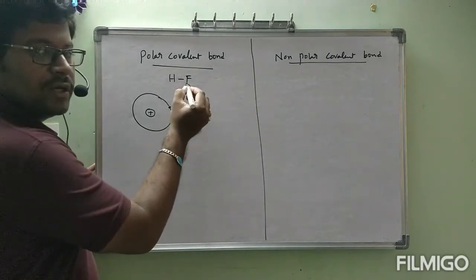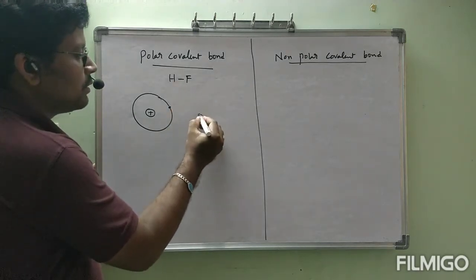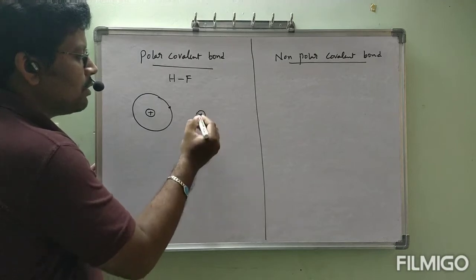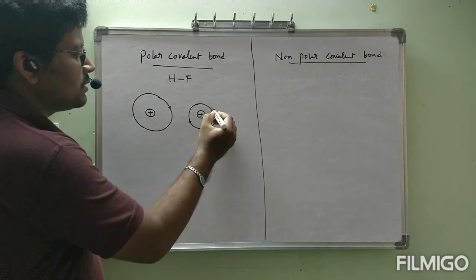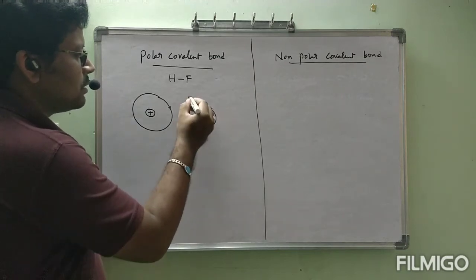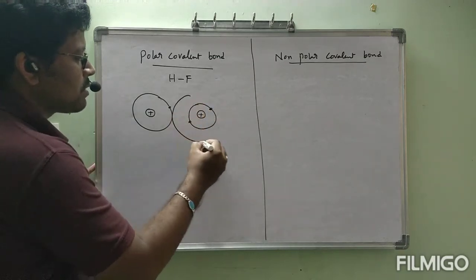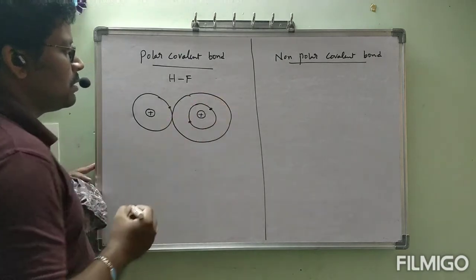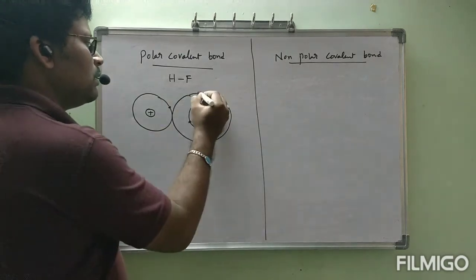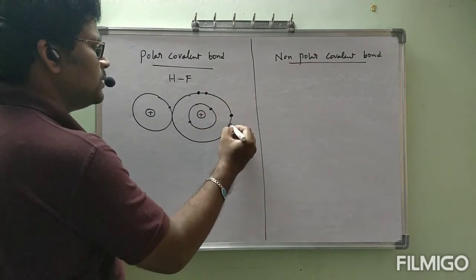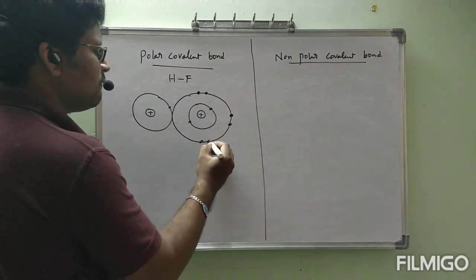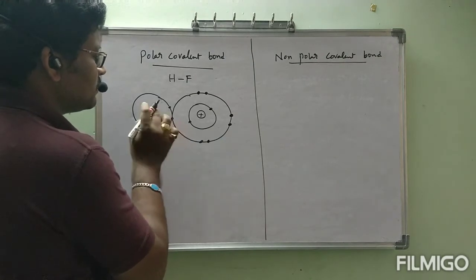Next, coming to fluorine. Fluorine has 2 electrons in the first shell, and 7 electrons in the second shell. 1, 2, 3, 4, 5, 6, 7.